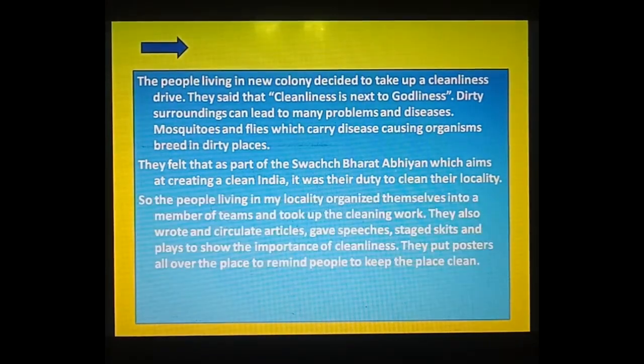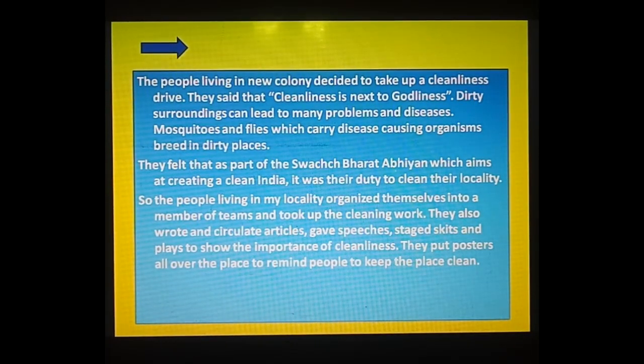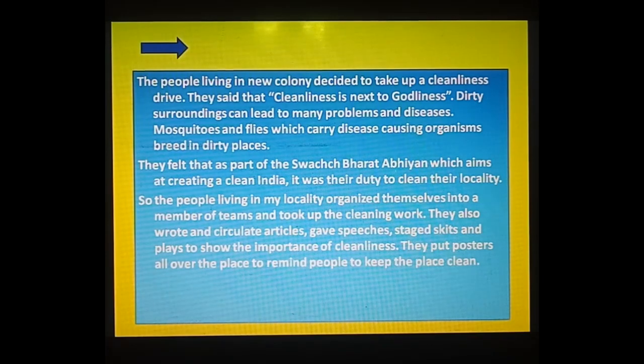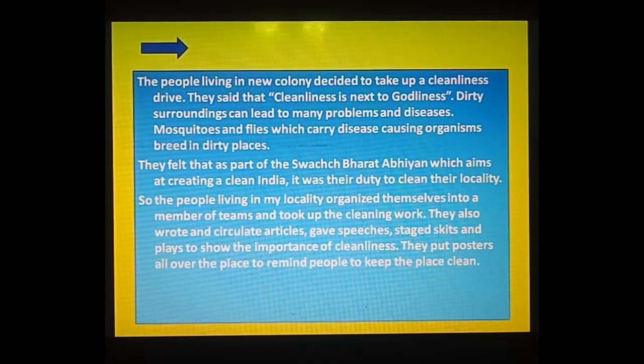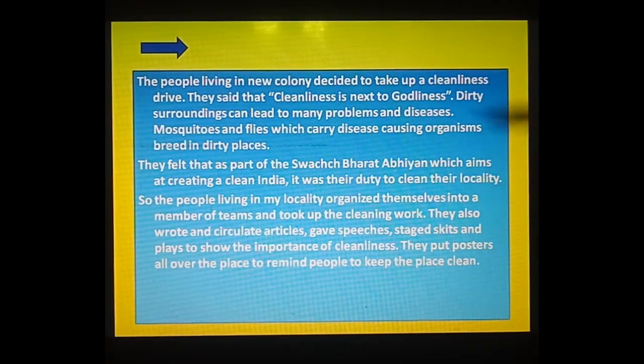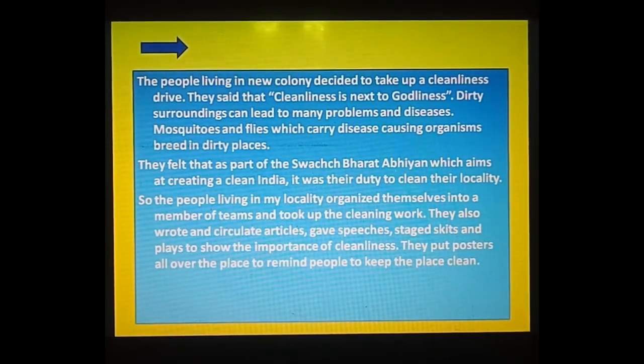Okay, next one. The people living in my locality organized themselves into a number of teams and took up the cleaning work. Now see, first of all they told about the problems, then they are going to tell you about the solutions over here. So here they have told the solution, what they are going to plan. Planning is given: the people have divided into teams and took up the cleaning work, which means they have decided what they are going to do.